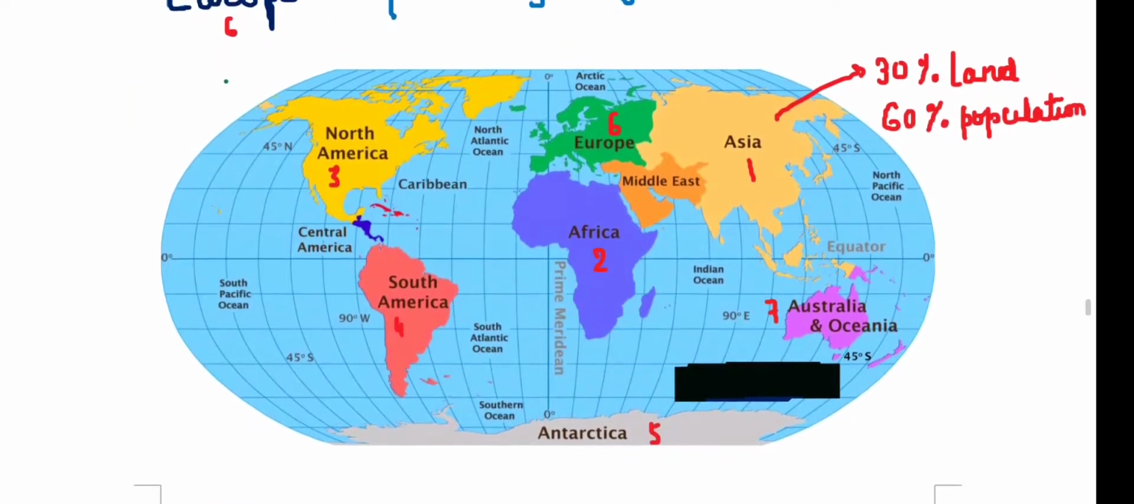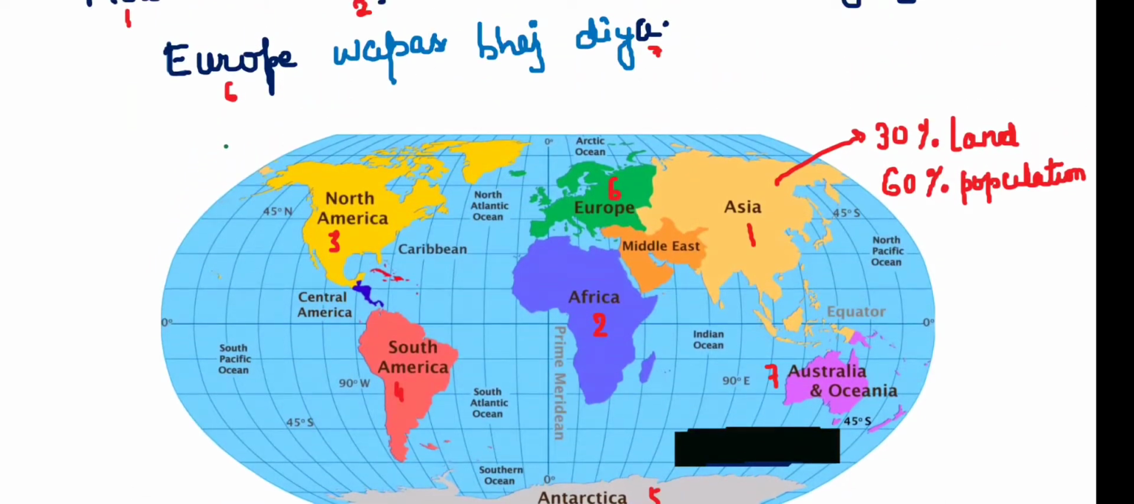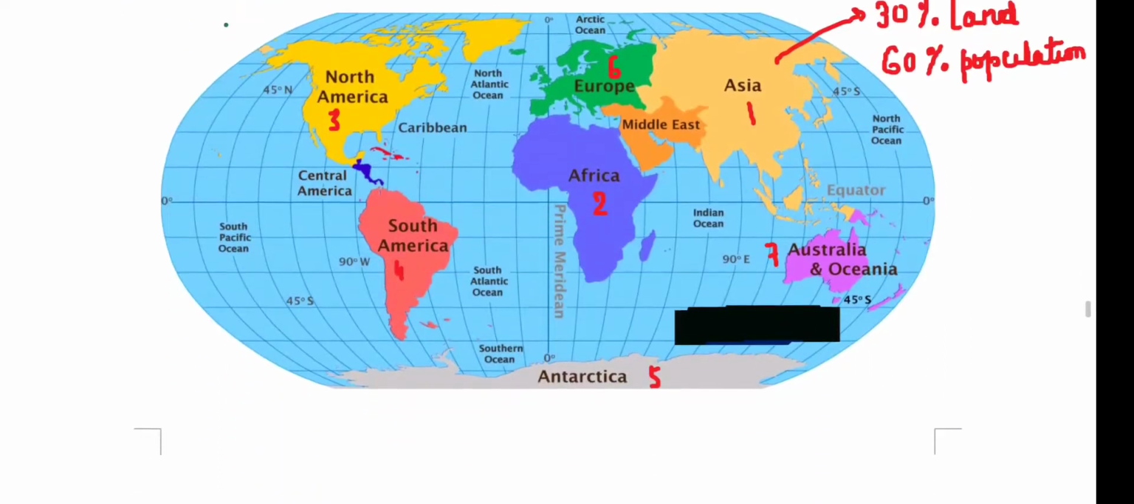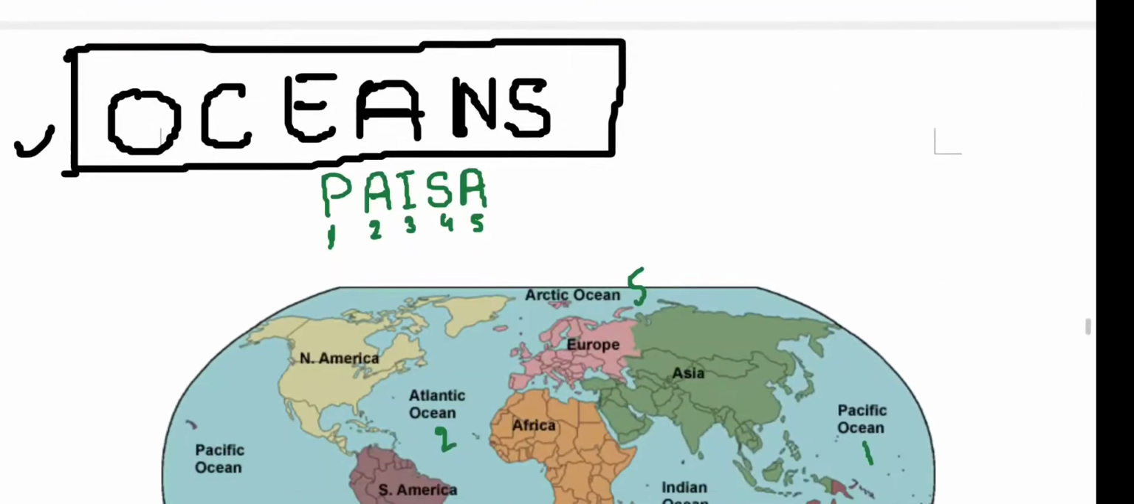Then we have to study about Asia, which is the largest continent on this earth, which holds about 30% of the total land area on the earth, and also 60% of the population of the earth lives in Asia. So basically Asia is the largest continent, both in terms of land and population. Then we have to study about oceans.